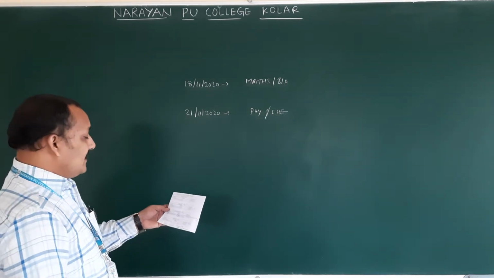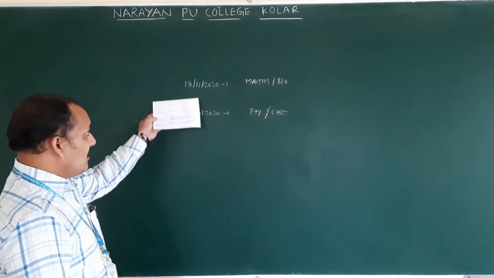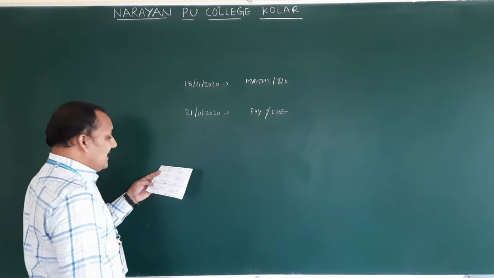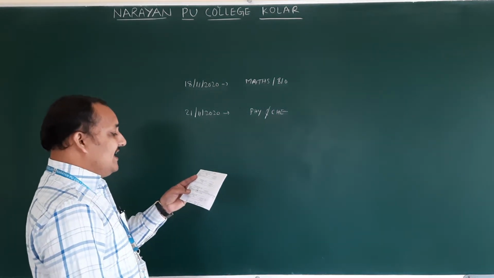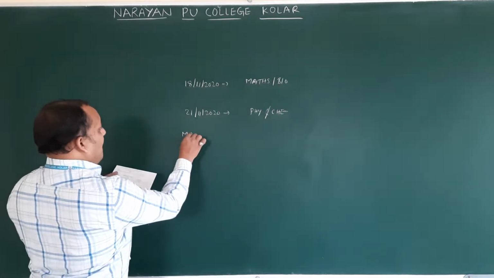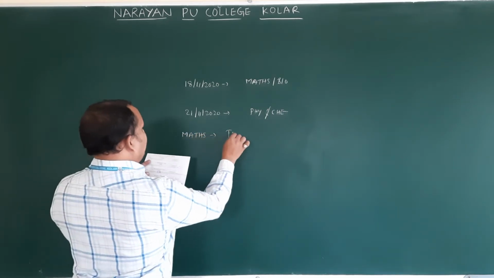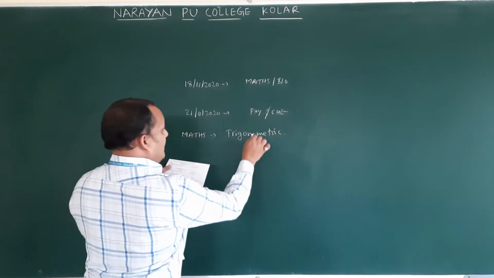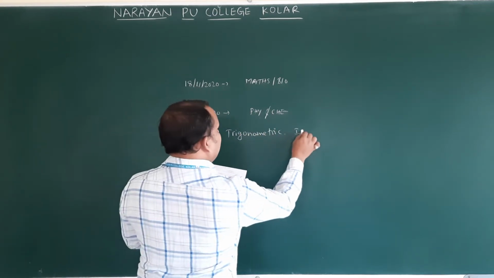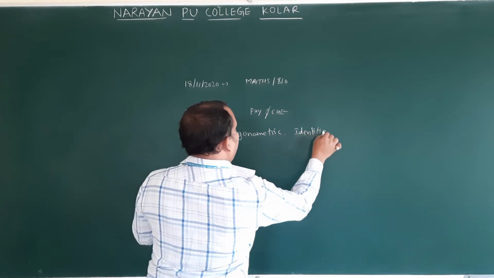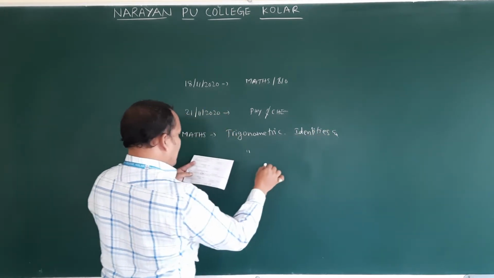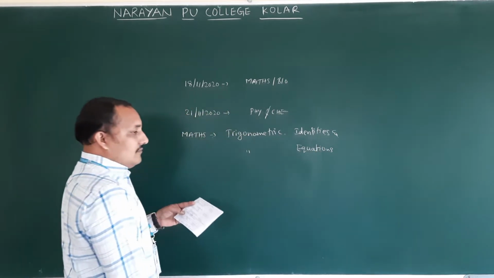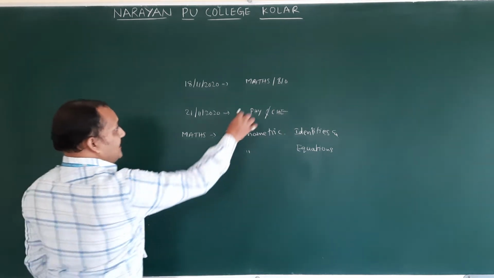First I am giving the syllabus. On Maths and Biology, for mathematics they have given trigonometric identities and trigonometric equations. Next, biology.